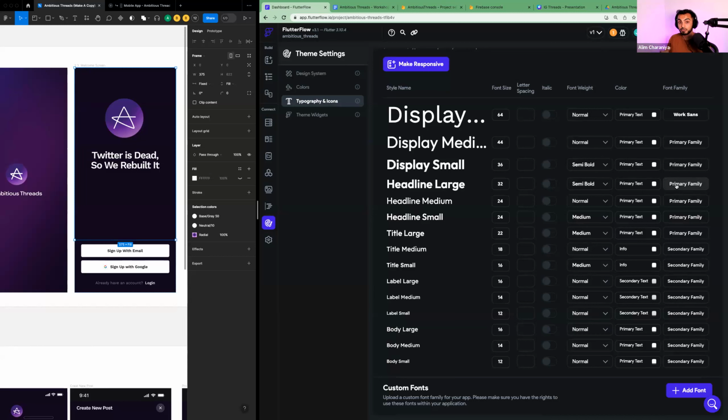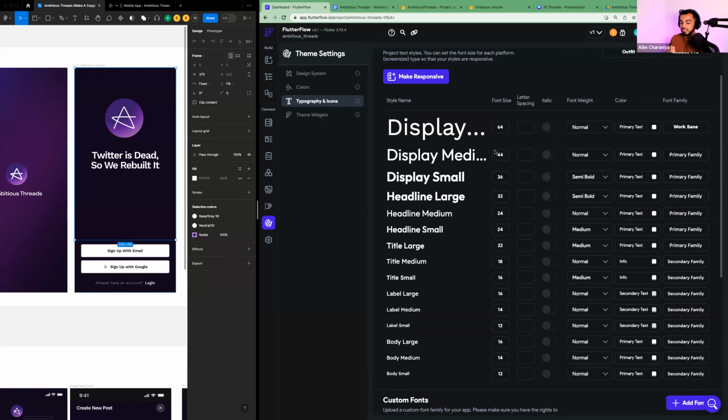Consistency is important. If you have one page that has a 28 pixel font and another page that has a 26 pixel font, and you do that repeatedly throughout your app, you have different size fonts everywhere, your app's going to look cheap and people aren't going to trust it. They're not going to pay you money for it. They're not going to pay you as a developer to build an app for them. These are techniques that the best developers were using traditionally as code writers. But now this no code tool makes that super easy for us to build extremely high quality apps.